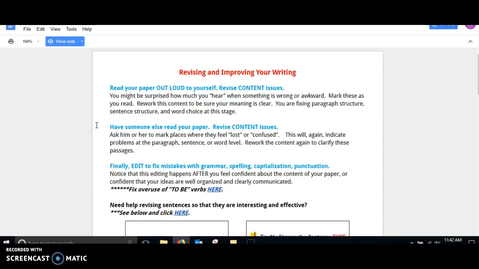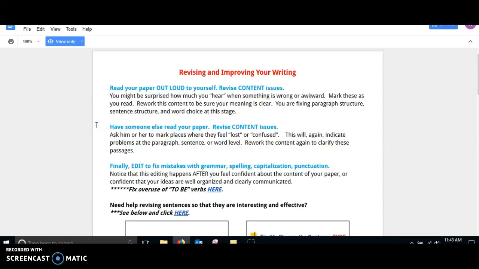My favorite way of capturing errors is to read it out loud and revise the content issues. When you hear what is being said, you're going to hear what's wrong or awkward, and you can make notes. That's what I love about Google Docs and Word Docs. You could just highlight, or you can add a comment real quick and come back to it and rework it to make sure it sounds clear.